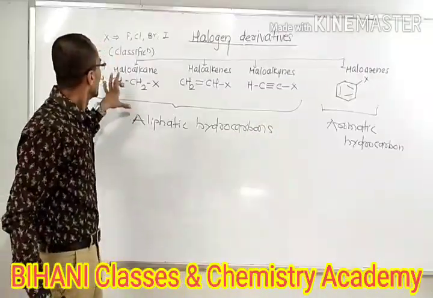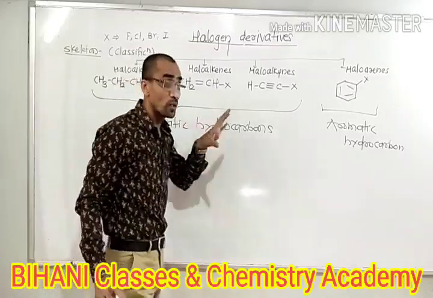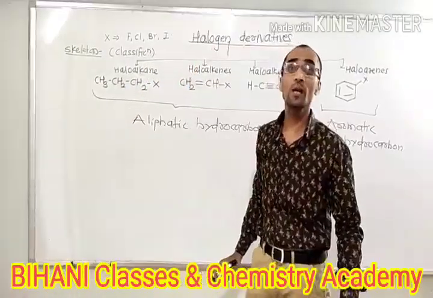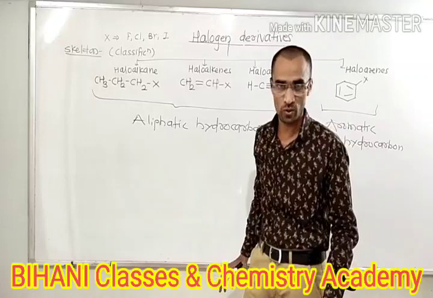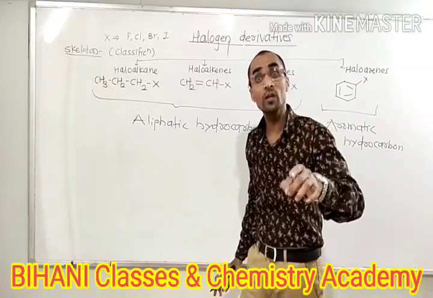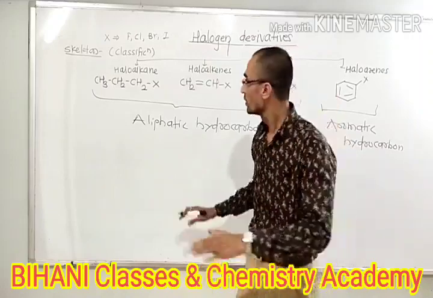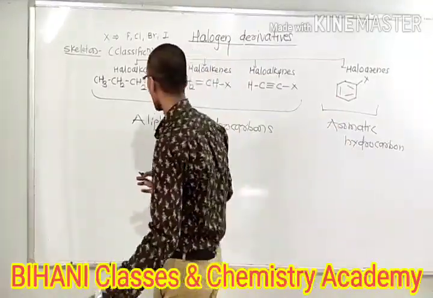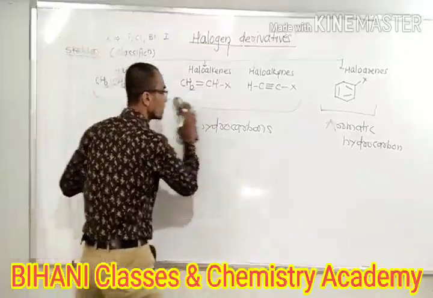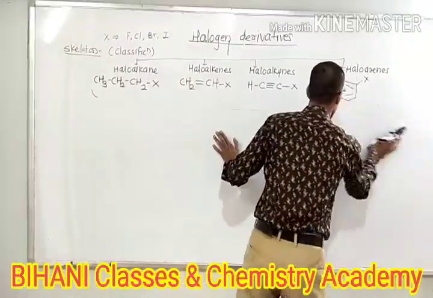Here we replace only one hydrogen, but we can replace more than one hydrogen. So based upon the number of hydrogen atoms replaced by halogen, they are again classified. This is the classification based upon the number of halogen atoms.